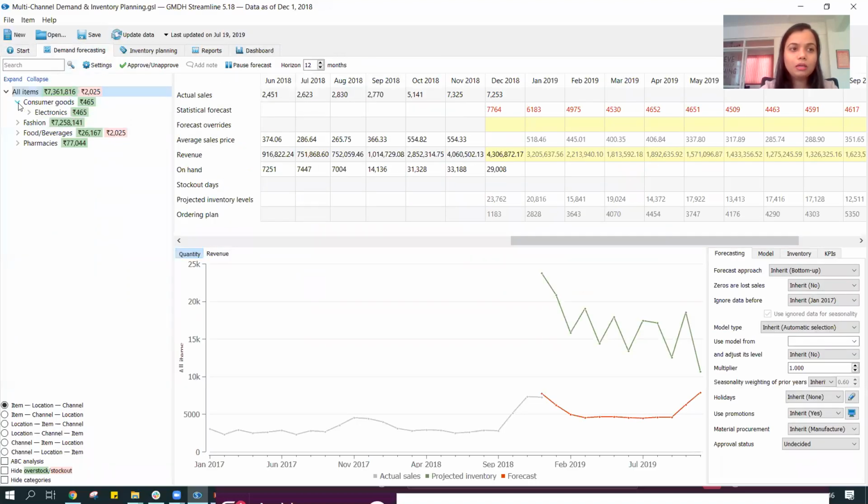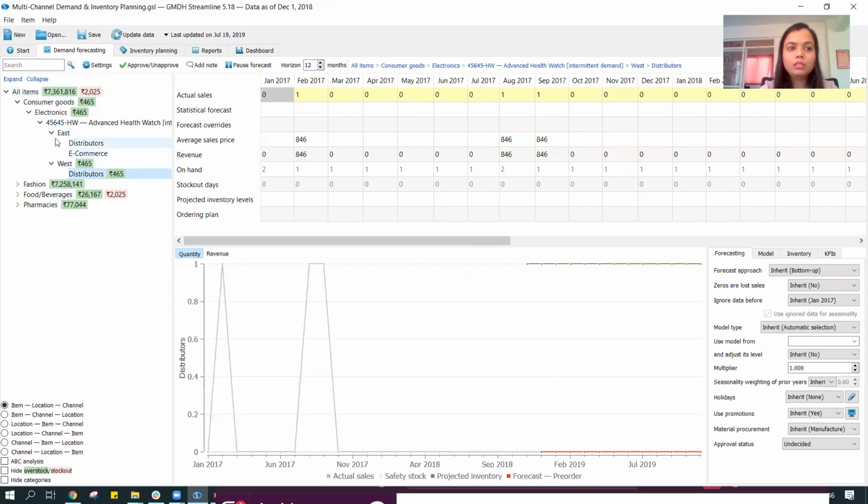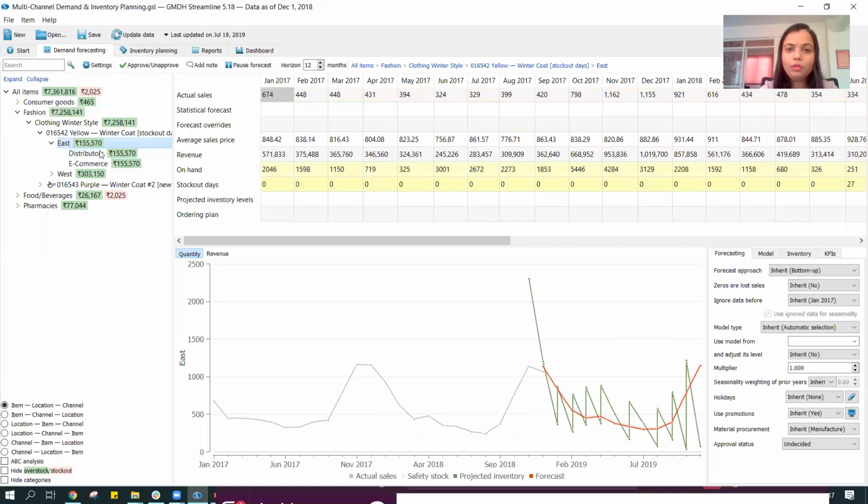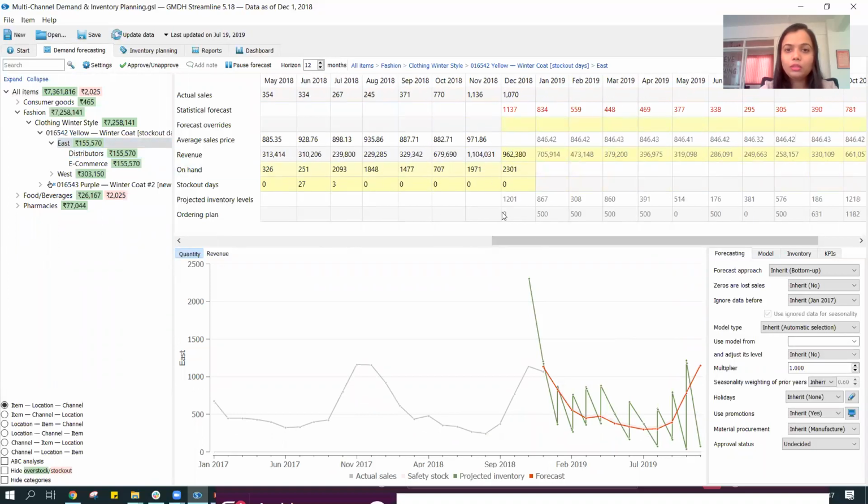So we have, say, consumer goods, electronics, which are being sold in east and west region, but through different channels. However, we are not managing the inventory at the channel. We are managing the inventory at the locations over here. So we are forecasting the products at the channel level, but we are managing the inventory over here at the location level. So that's really critical that we make use of a system which gives us the information at the level that we desire. We can quickly make changes to it.